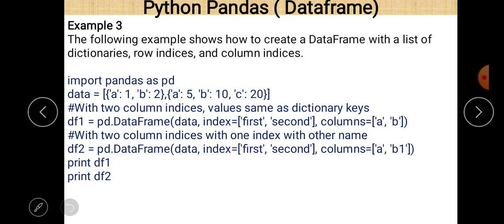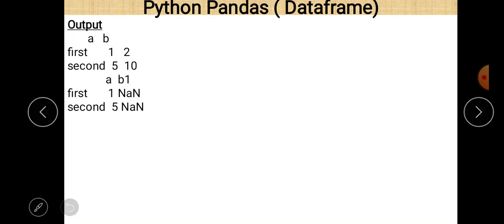It is so because there is no b1. As we know, the key plays the role of the column name in a data frame, and there is no key equal to b1 in either of these dictionaries, so NaN will appear there, meaning not a number.